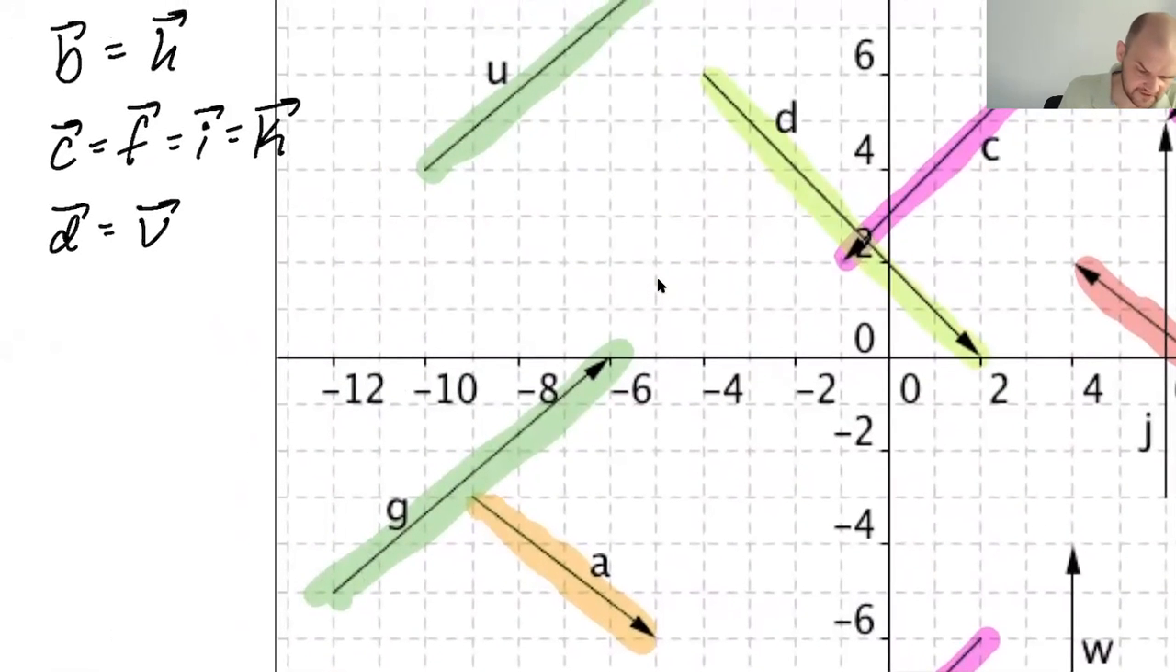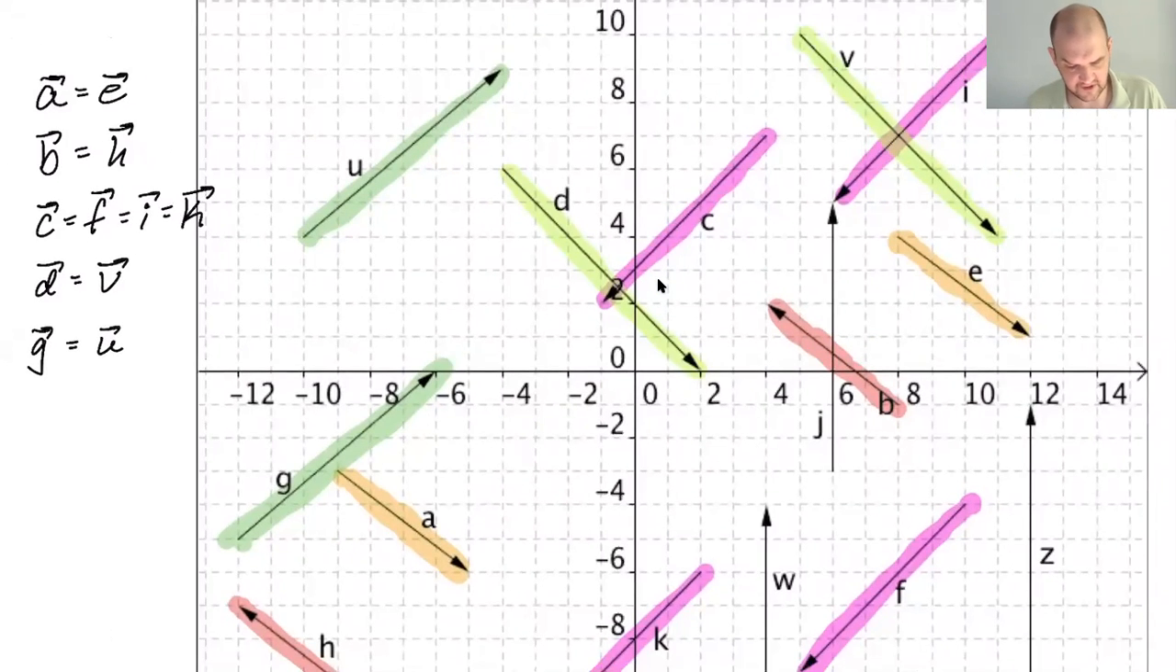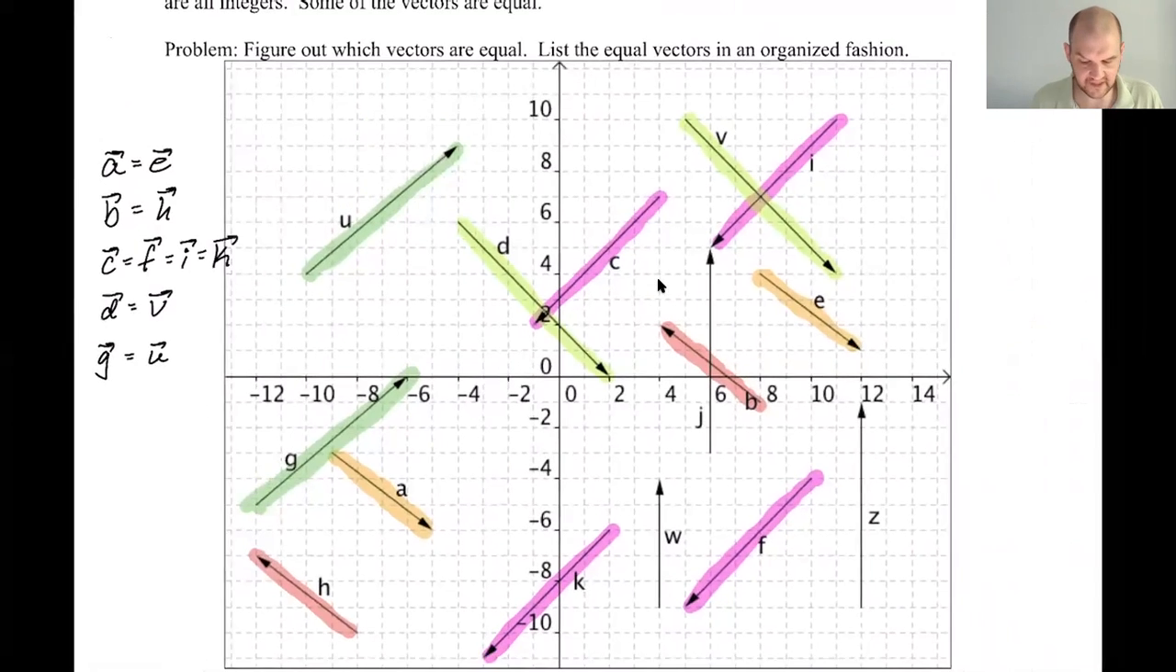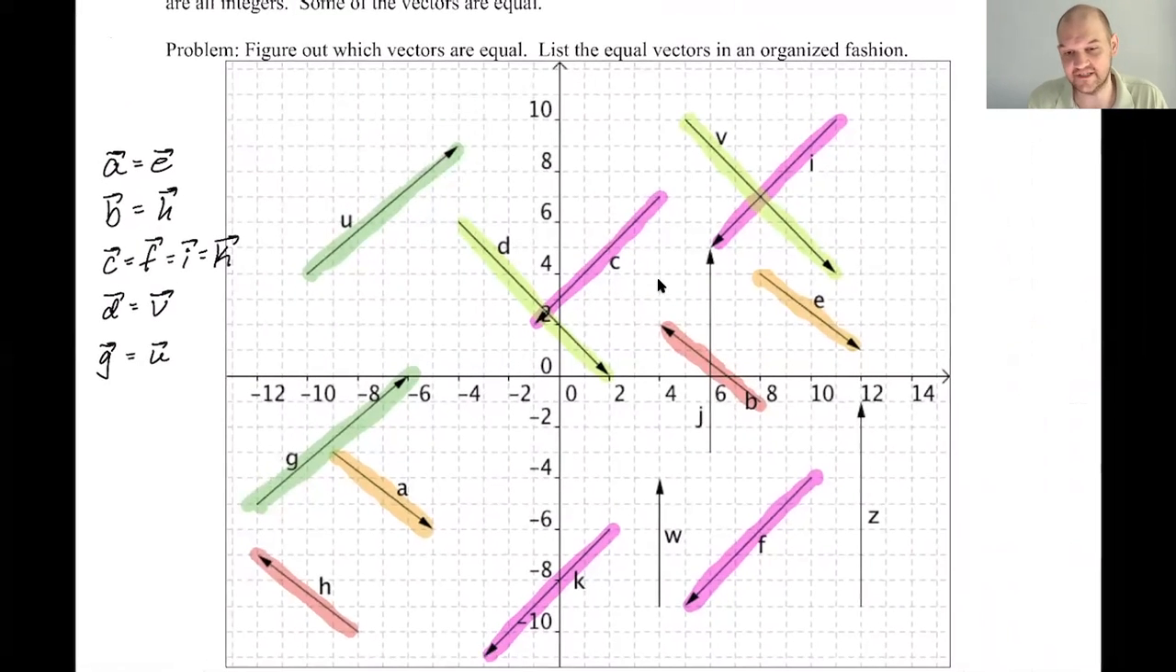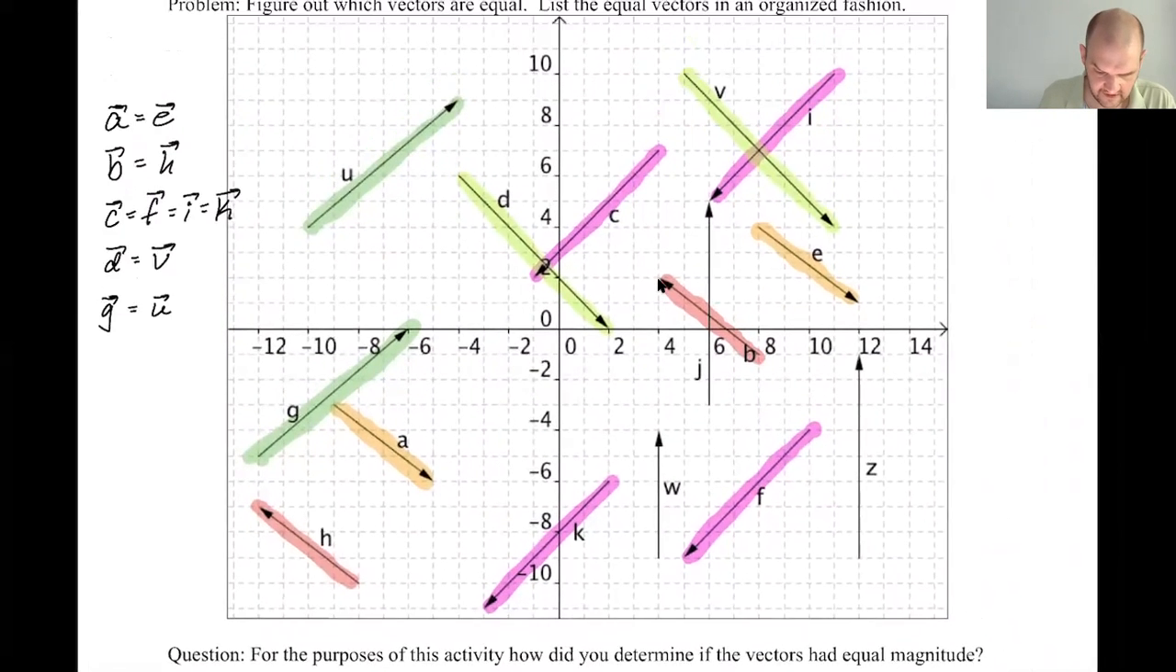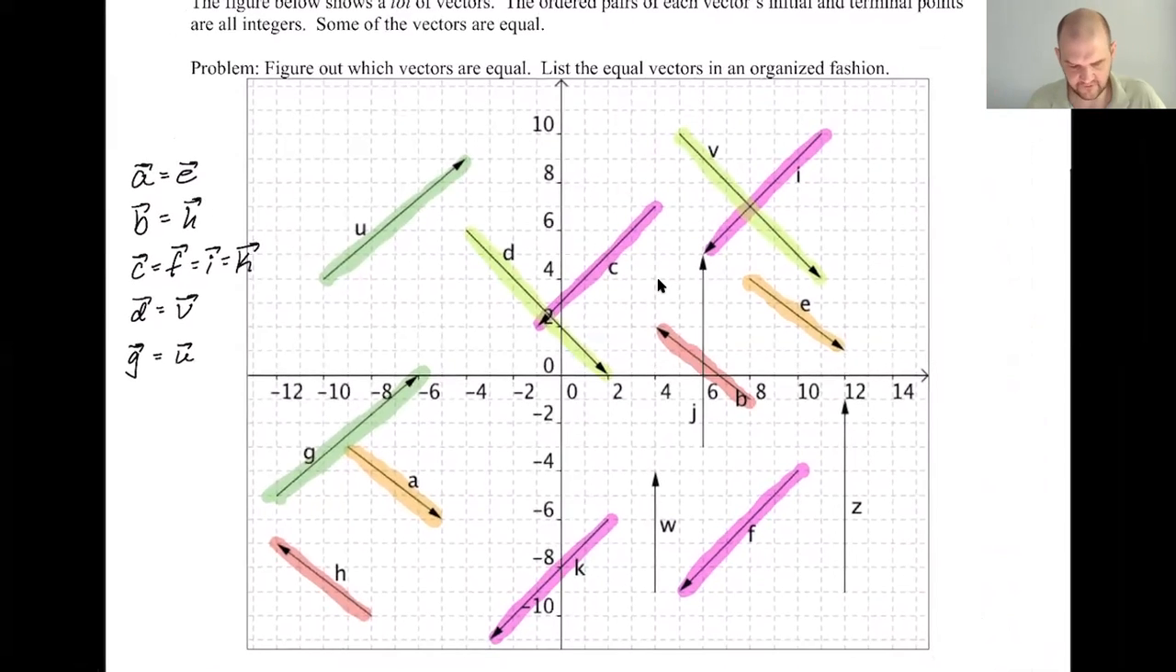G equals U. When you're doing this, it's kind of a dumb game. You could give this to a kindergartner and they would be able to do it. They may not understand exactly what's happening yet, but it's nice because it gives you a familiarity. At the end of this, we'll see there's 1, 2, 3, 4, 5. So far there's 5 unique vectors.